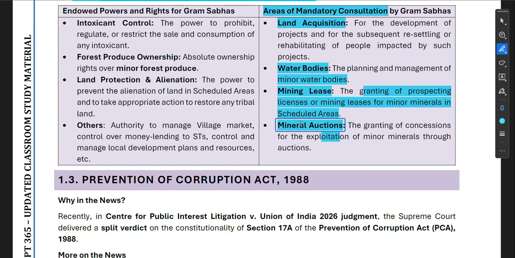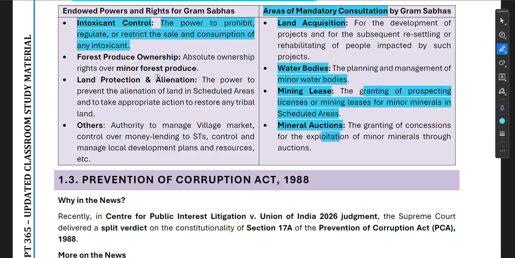Okay, now into powers and rights for Gram Sabha. So intoxicant control, the power to prohibit, regulate or restrict the sale and consumption of any intoxicant. Then forest produce ownership, absolute ownership rights over minor forest produce.